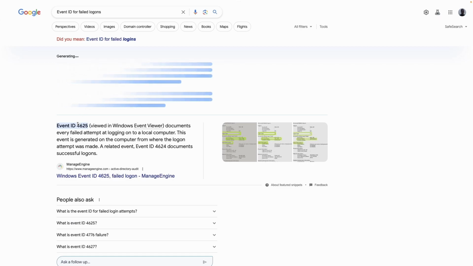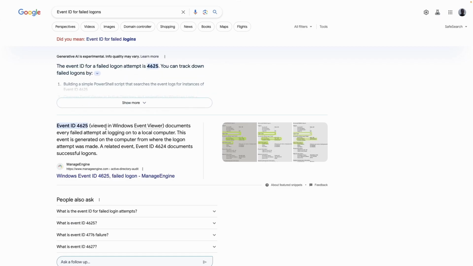So we have 4625, again viewed in Windows Event Viewer. We're going to filter for this because, again, keyword: brute force. Brute force means they're failing to get into your system and they're trying with multiple attempts. There are different types of brute force, like dictionary attacks and rainbow attacks. There are many types, but they all come down to one common symptom: many logon attempts.